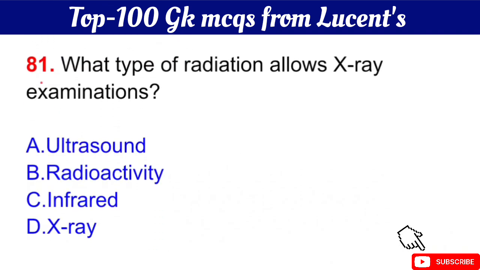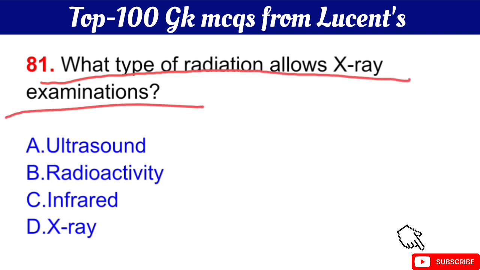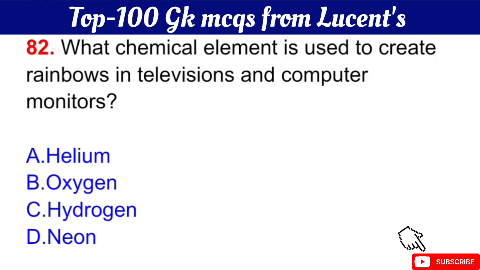Question number 81 is, what type of radiation allows X-ray examination? Your question is, what type of radiation allows X-ray examination? The right answer is option D, X-rays.